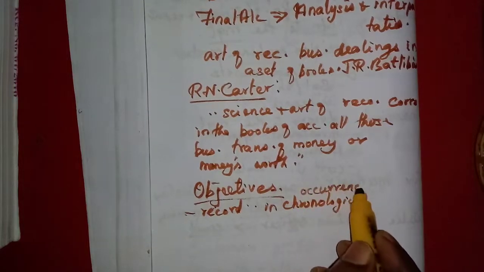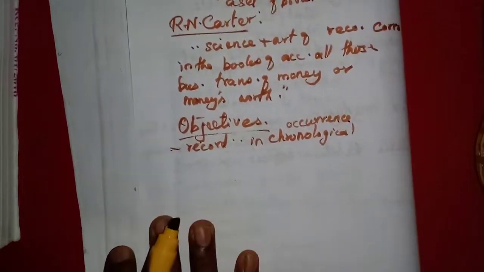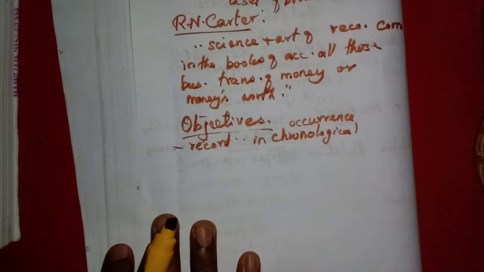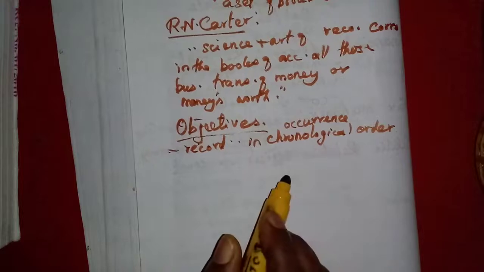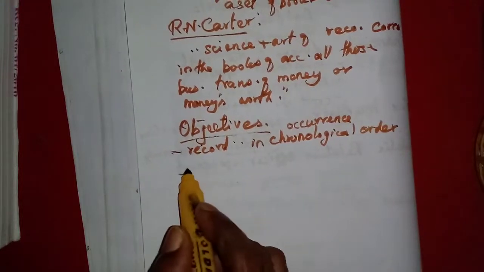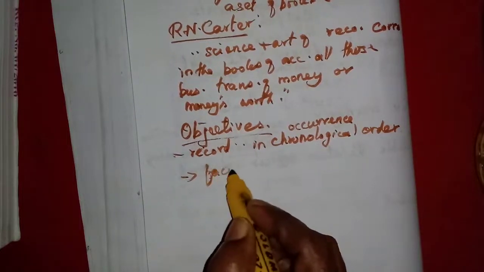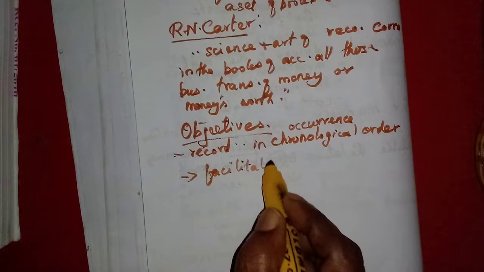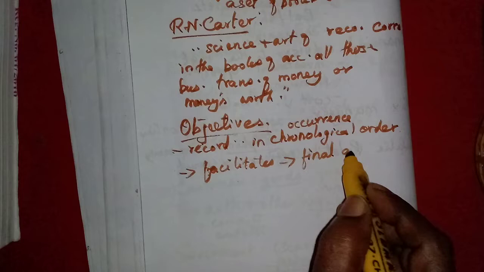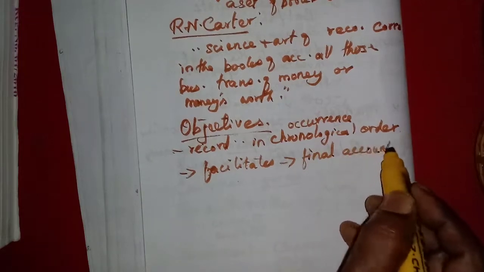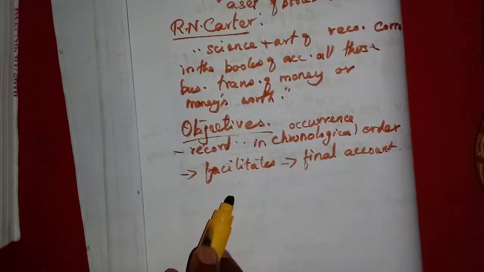What happens today, we will enter today. What happens tomorrow, we will enter tomorrow. So in the order of occurrence they will enter. That means in chronological order they will record all the business transactions. Bookkeeping facilitates the preparation of final accounts. We can prepare final accounts only if there is bookkeeping.